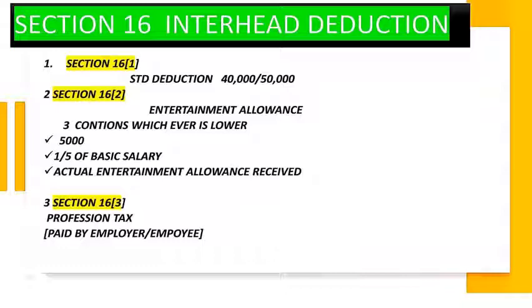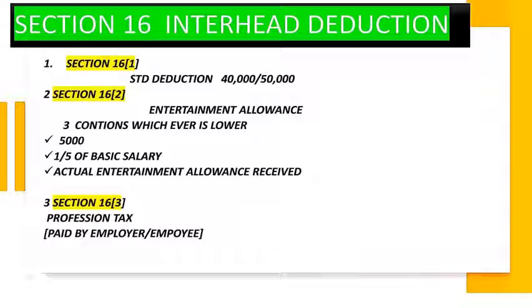Here जो basic salary का 1/5 निकालेंगे और जो उसको actually receive हुआ है या 5,000, इसमें से जो भी lower amount रहेगा वो क्या रहेगा? Exempted. And the third one is section 16 subsection 3, that is professional tax paid by employer or employees. Fine.